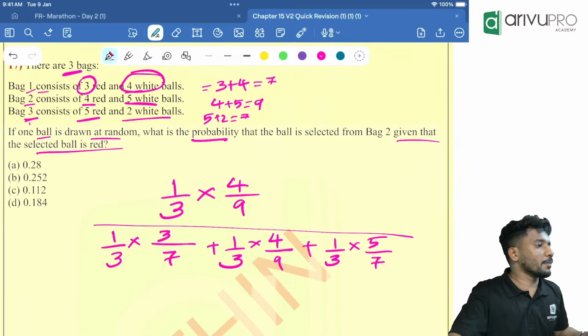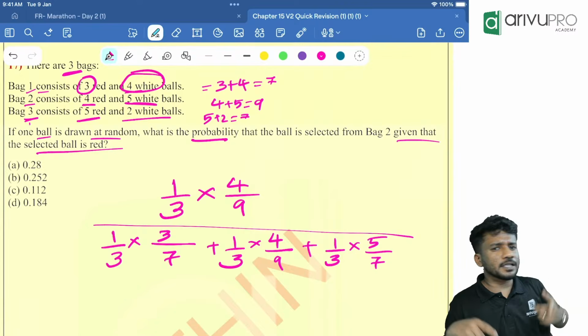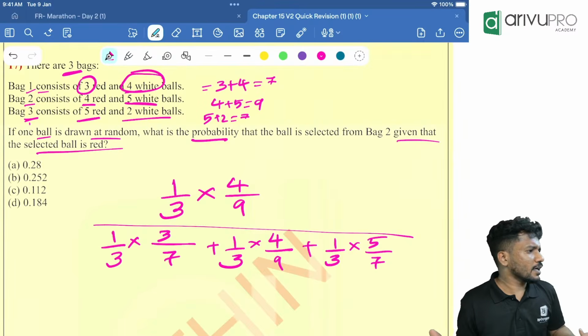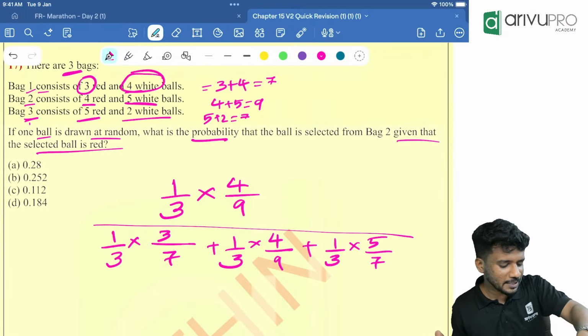I hope you understood the method. Whatever may be the question based on Bayes' theorem, you can use this approach to get the answer, and it is very rare that you will get a question based on this. What is the answer? Option A.